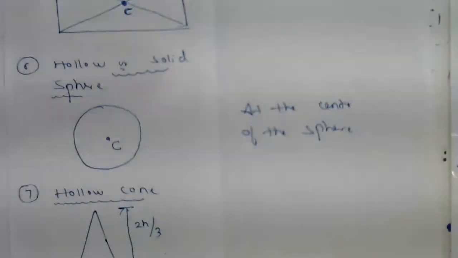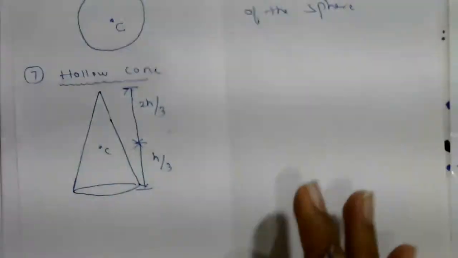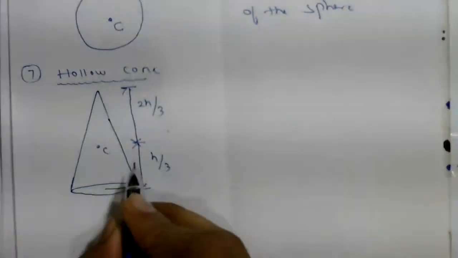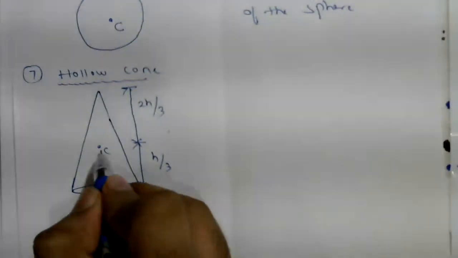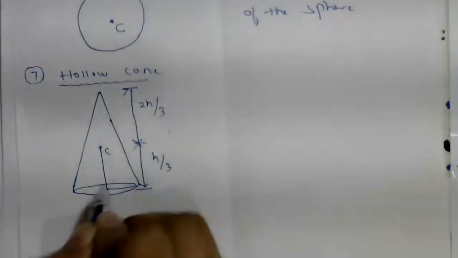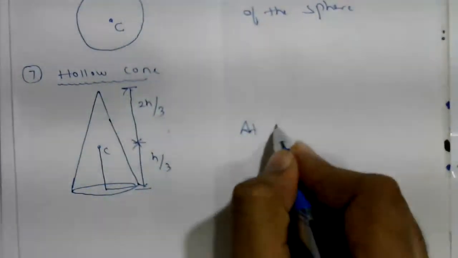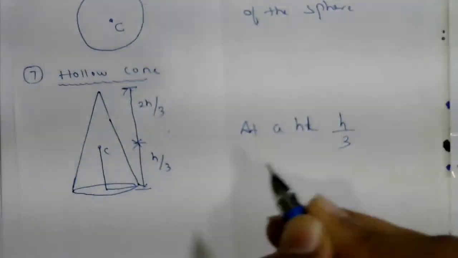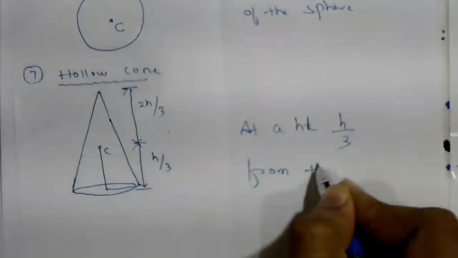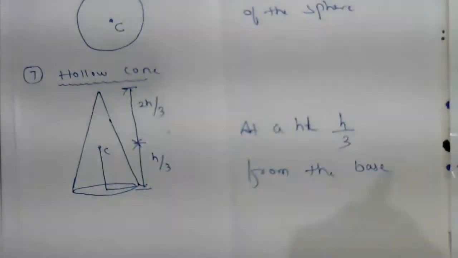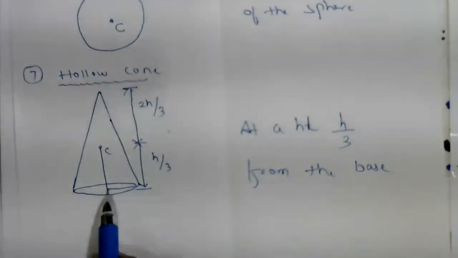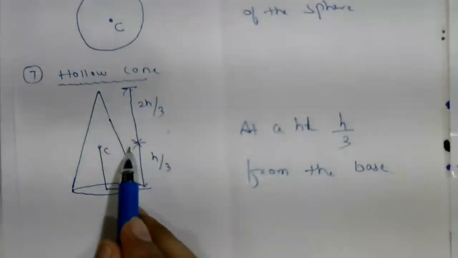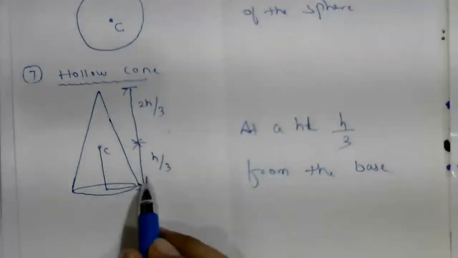Next, hollow cone. This one is the base of the cone. From here, at a height h/3 from the base. So from the base, if you calculate the center of mass, that is at h/3. One derivation I'll derive.